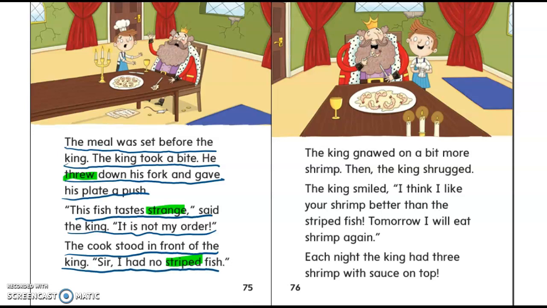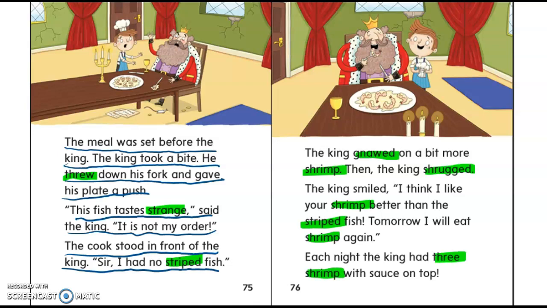Okay, this word right here is kind of tricky. It's a silent G, so we have nod. Here's the word shrimp again. SHR and the word shrugged. Shrimp and striped and shrimp and shrimp. And then here's 3. Let's read it together.